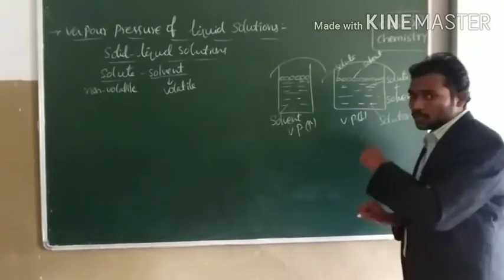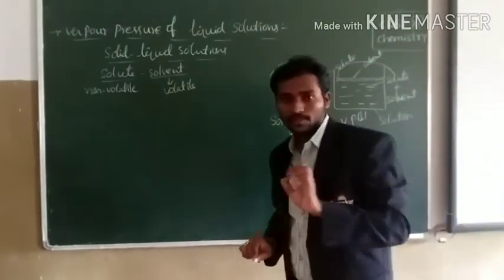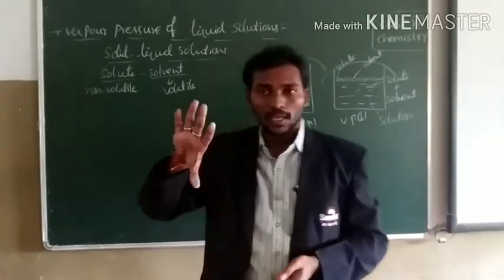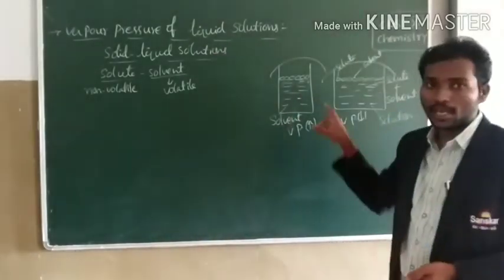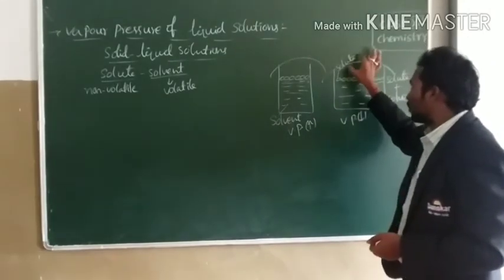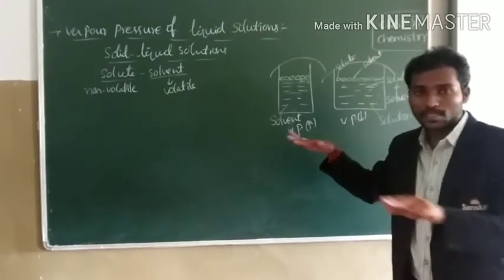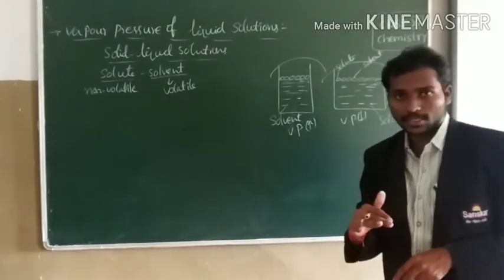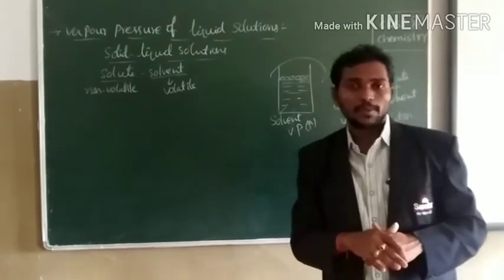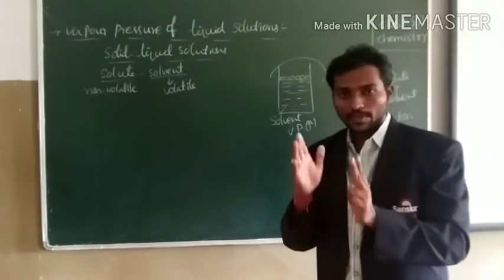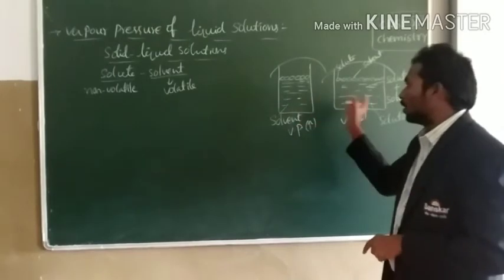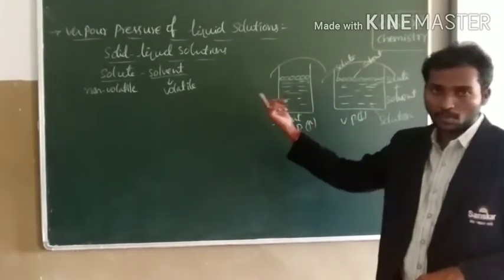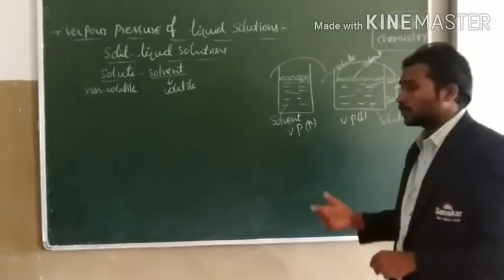We know that the solute has non-volatile nature, that means it cannot change from liquid state to gaseous state. That's why it remains in the solution. And when the solute particles are present over the surface of the solution, these solute particles lower the vapor pressure of the solution. That's why when we compare the vapor pressure of the solvent and the solution, the solvent vapor pressure is more than the vapor pressure of the solution.